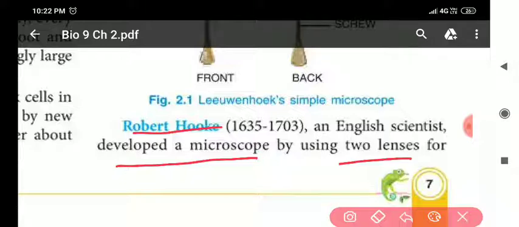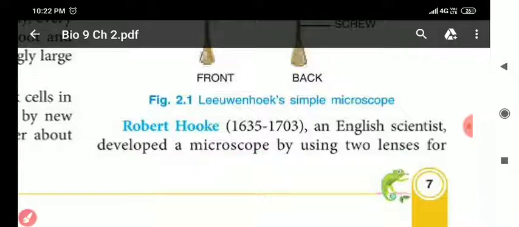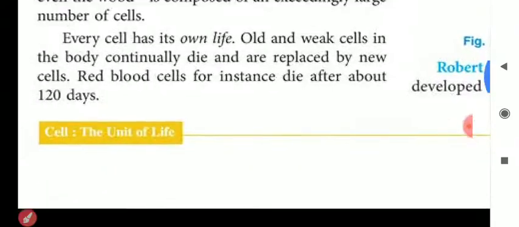So Robert Hooke discovered the compound microscope.